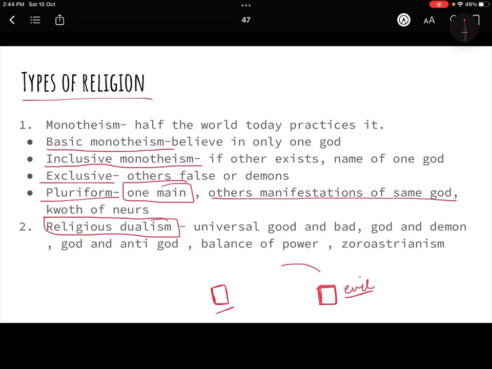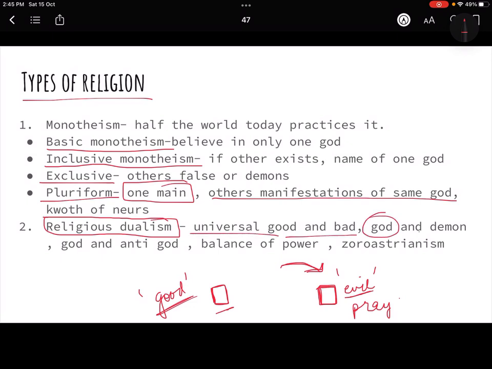At many times they will pray to the evil god more, because they believe that good is not so bad. Good will always do good irrespective of the fact that we pray for him or not, but evil has the power to even destroy us. So they will pray to the evil god more, so that he remains in good humor, so to say, right? So there is a universal good and bad.